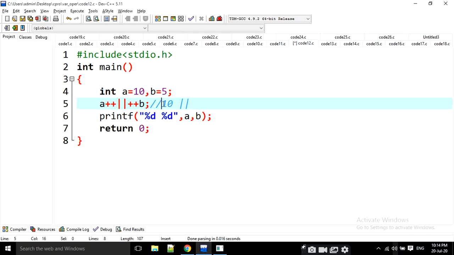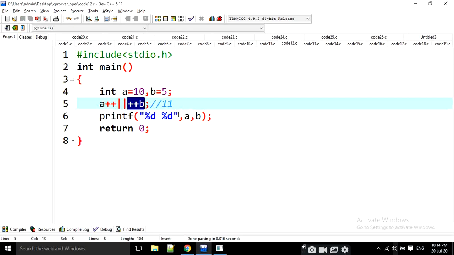That means 10 is a true value, so the control never reaches ++b. That's why this statement is never executed. That's why a++ makes it 11. That means only a is modified, b is never modified here. So the a value is 11 and the b value is 5 only.